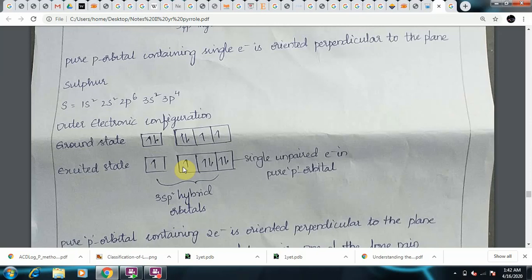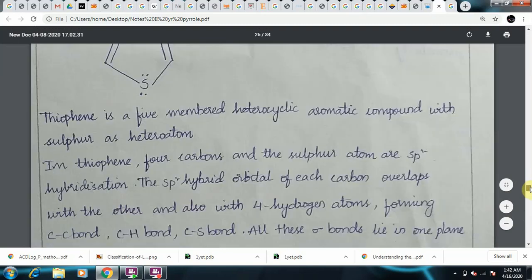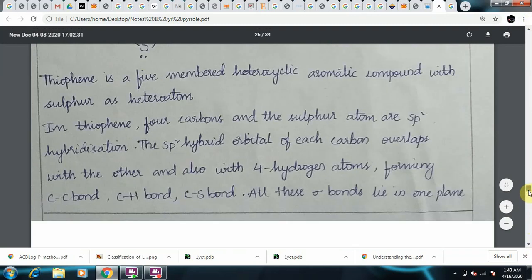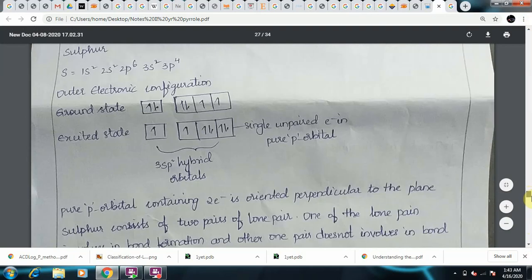The sulfur will form bonds with adjacent carbon and adjacent carbon. As you can see here clearly, the sulfur will be utilizing one sp2 hybrid orbital and another sp2 hybrid orbital to form bonds with adjacent carbon and adjacent carbon. And one sp2 hybrid orbital of sulfur